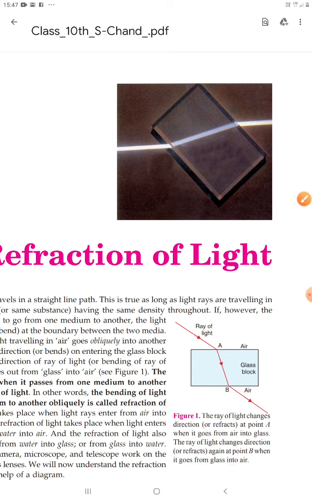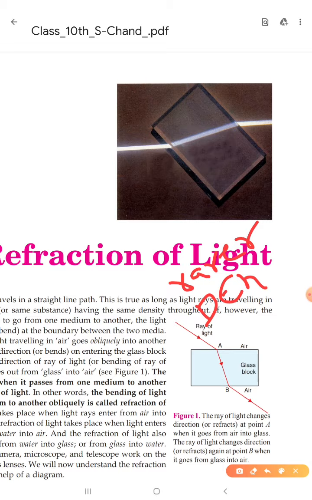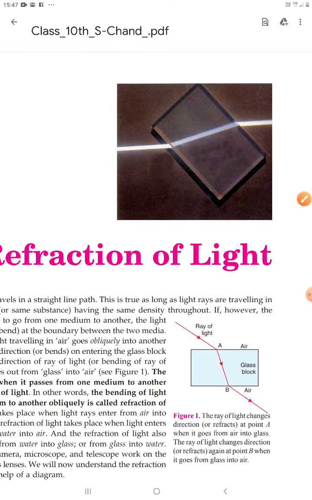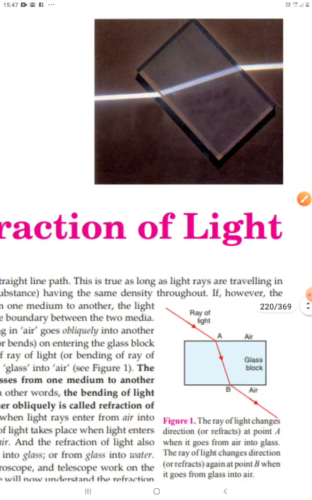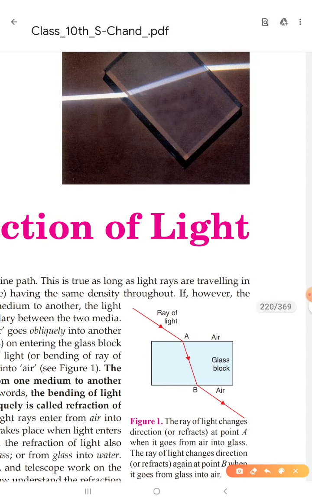Now another term which is very important: there are two types of medium. One is called the rarer medium and the other is called the denser medium. You should know this. We will discuss these media in upcoming videos.